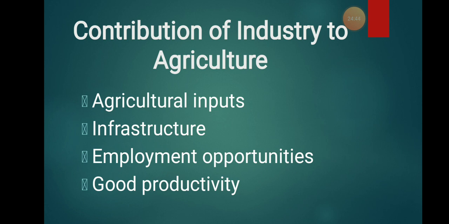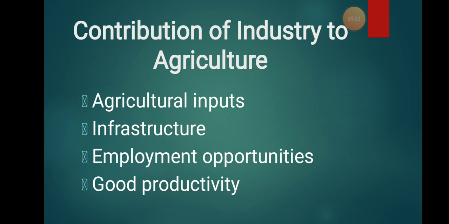Who will produce this new technology? The production of new technology will be done by the industry. By this, industry will help the agricultural field by giving good productivity with the help of tractors, equipments, or any such things.